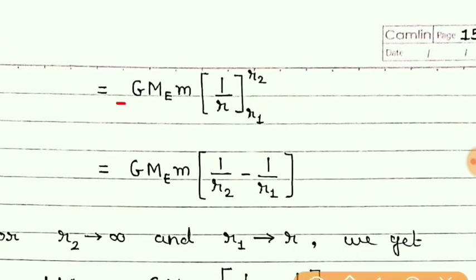Here the negative sign was removed and r raised to minus 1 becomes 1 upon r. Now our next step is to put the upper limit, then minus the lower limit. So now in place of r, first we will put r2, then minus, in place of r we will put r1.